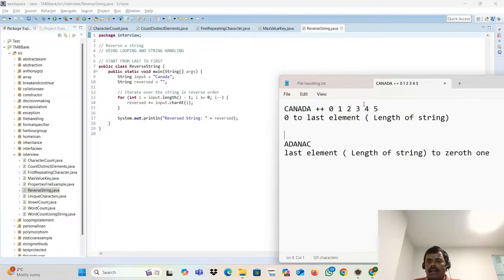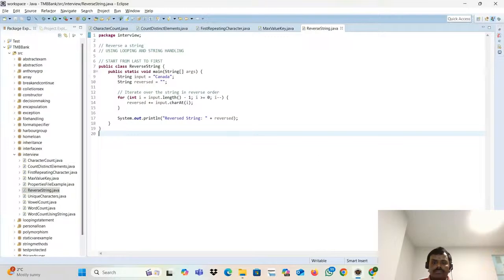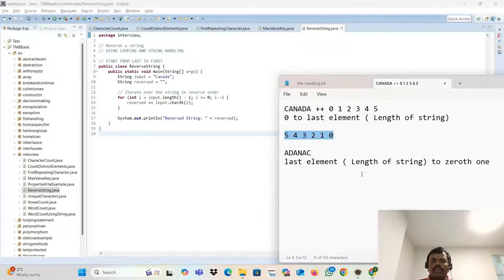But it is 0 based, so you have to start from fifth. What is the fifth element? A. What is the fourth element? Then 3, 2, 1, 0. So you always have to start from the last element down to the 0th element.